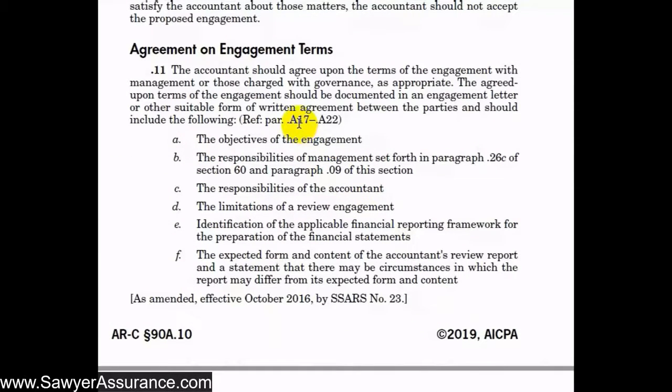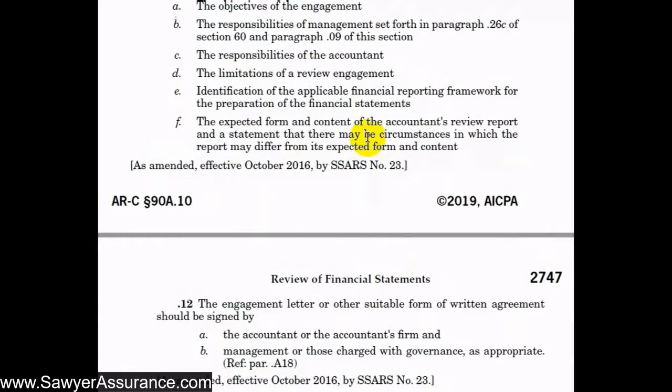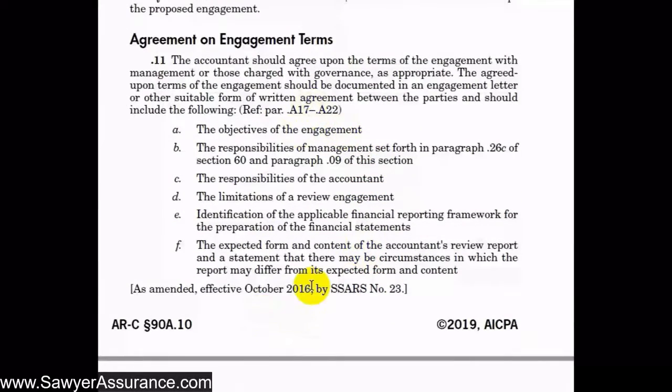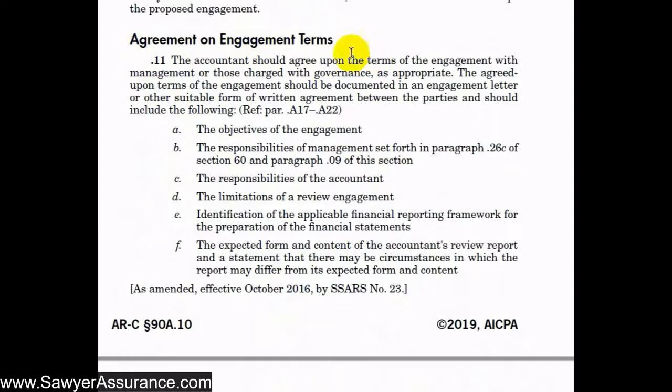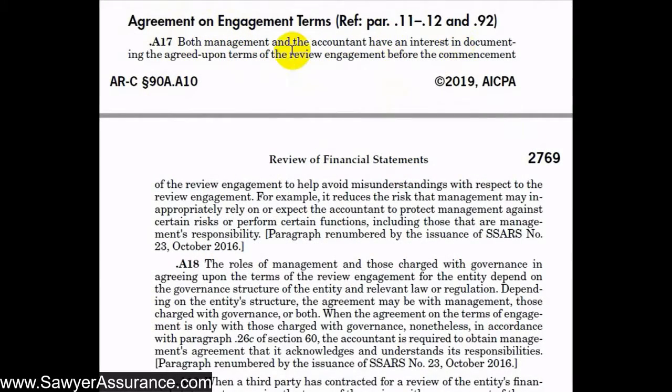So we have some explanatory material here, A17 through A22. So let's go down to that explanatory material where we get some more understanding on how we should go about agreeing on the engagement terms and what should be agreed upon. Okay, so now we're down in the explanatory material section related to agreement on engagement terms. It says that both the accountant and management have an interest in documenting the agreement or the agreed upon terms of the review engagement. Therefore, there's no misunderstanding as far as the terms of the review engagement.